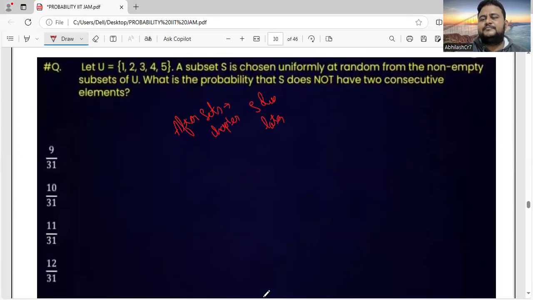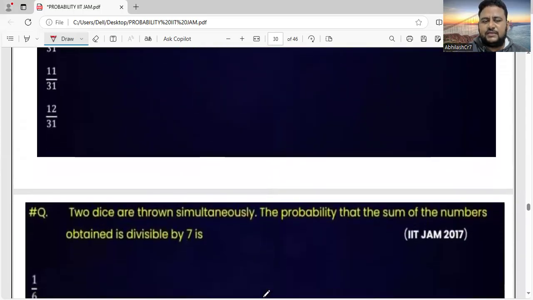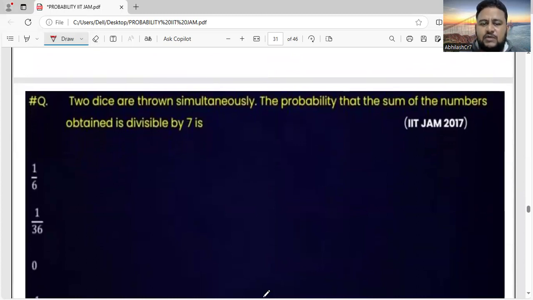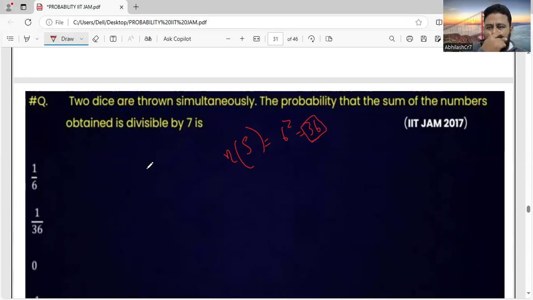Listen to each and every word very carefully. They're telling 2 dice are thrown simultaneously. What is the number of possible outcomes when a dice is thrown? 6. So n of S will be 6. But 2 dice are thrown simultaneously, so 6 to the power of 2. n of S will be 36. What is the probability that the sum of the numbers obtained is divisible by 7?